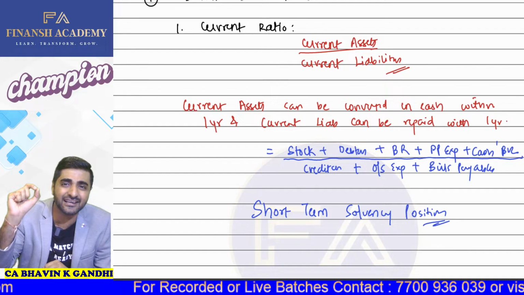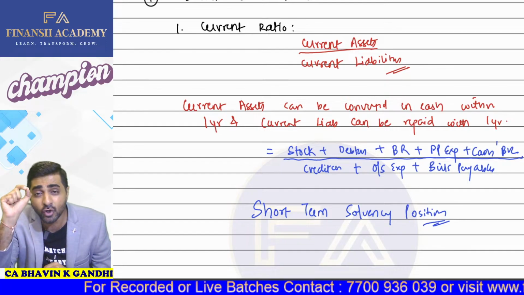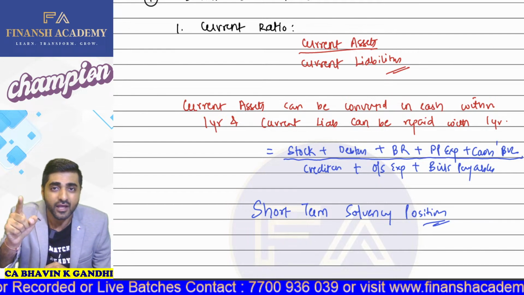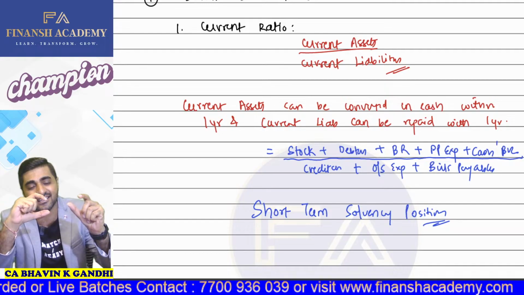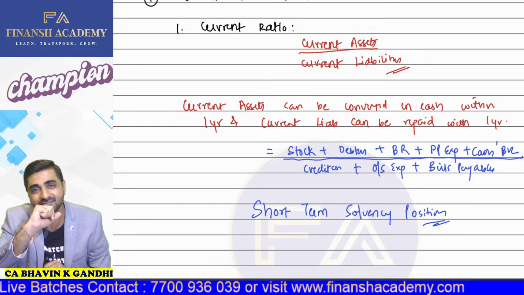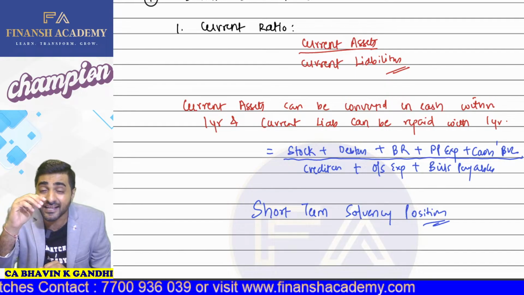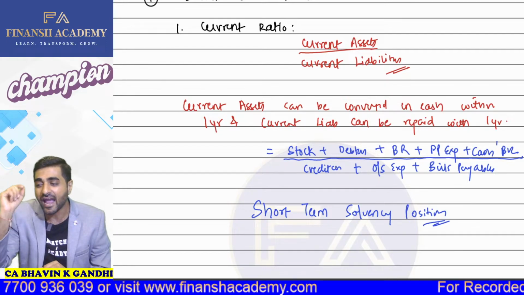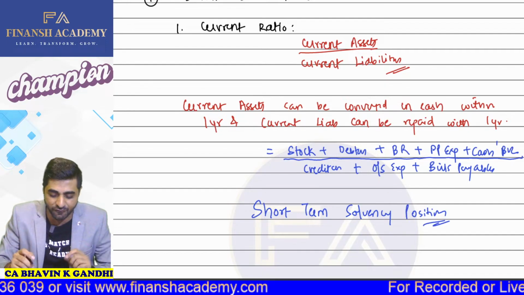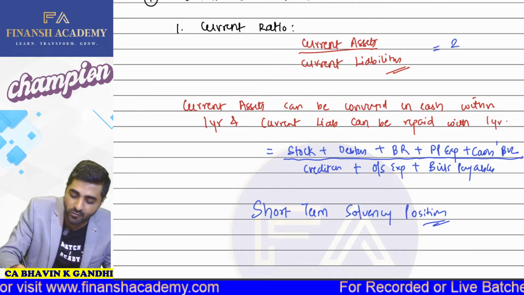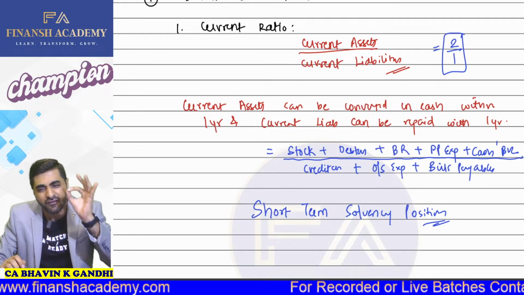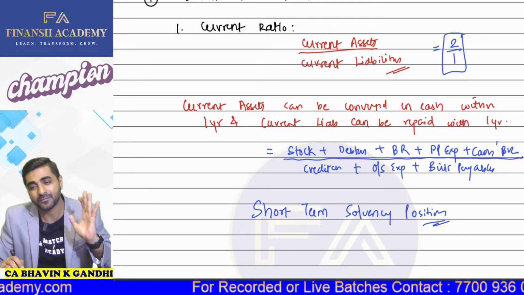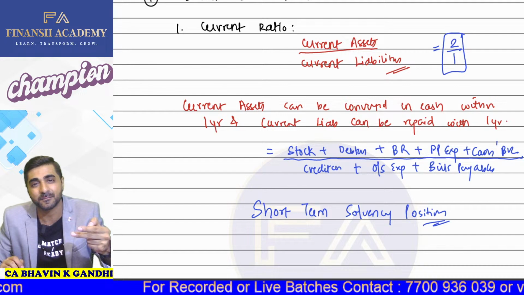So that is why, as an analyst, as a CFO of a company, you should always keep a proper trace on your current ratio. Here we are comparing your current assets and your current liabilities. Here we are comparing how your short-term current assets are sufficient to meet your short-term current liabilities. And my dear students, the standard ratio for this is 2:1. For every 1 rupee of current liability, we have double current assets.